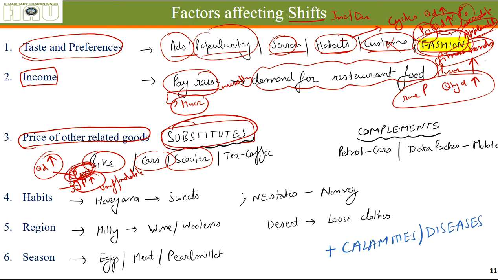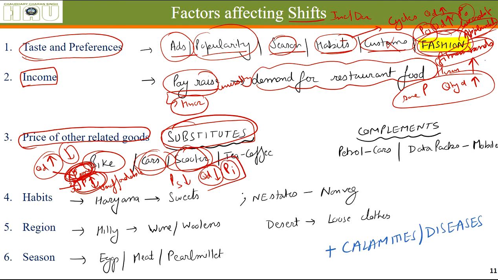If the prices of this remain the same and their price is reduced, its quantity demanded will reduce, so it will lead to a decrease in demand. Similarly with cars, similarly with scooters. When the prices of substitutes reduce, the quantity demanded of the good also reduces even at the same initial price.